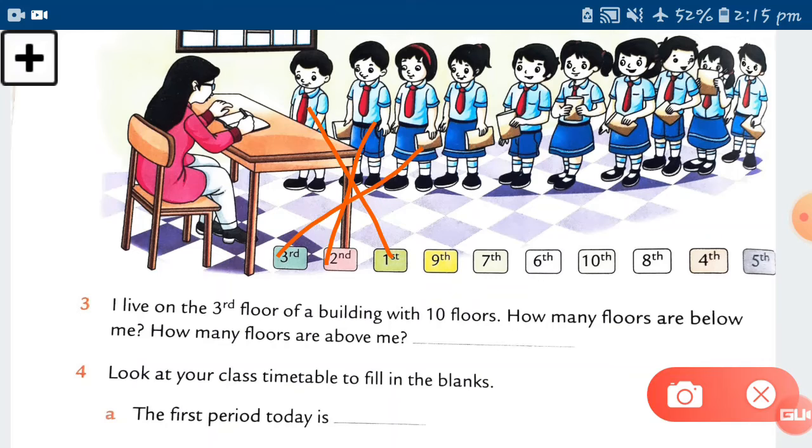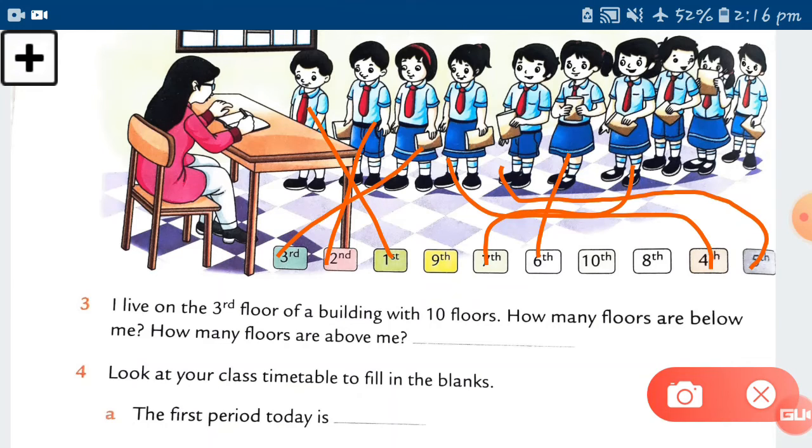After this girl, number 3, there is one girl who is at the fourth position, right? So you have to match this number with the fourth position. After the fourth position, there is one boy who is at the fifth position, right? So please match this number with the fifth position. After that, there is one girl who is at the sixth position. I match this with the sixth one. There is one girl at the seventh position, so I'll match it with the seventh number.